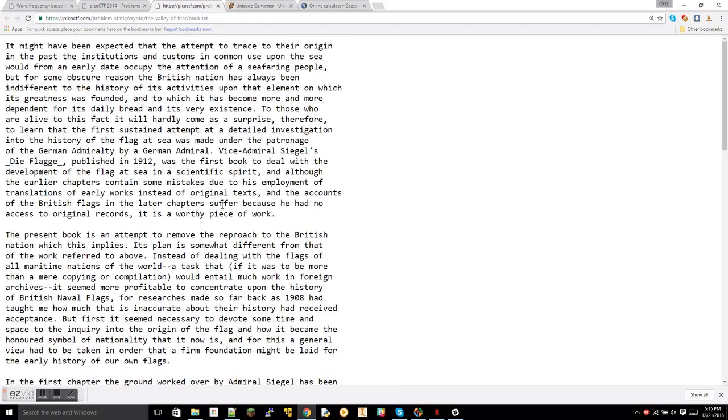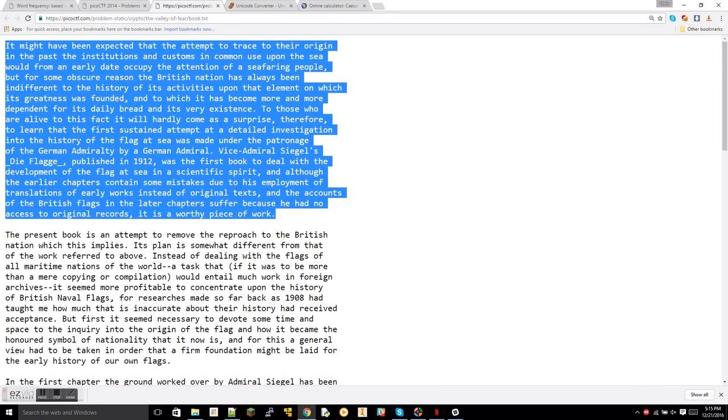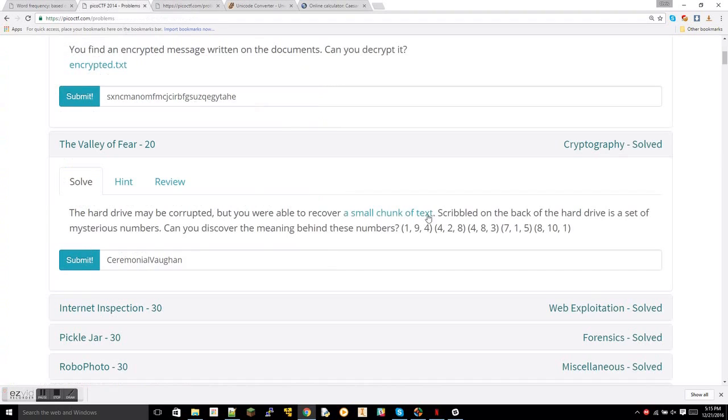And the text is organized into paragraphs like this. It gave away that each is going to represent a word. So my first theory is that the first number represents a paragraph, the second can represent either the line or the sentence, and then the third represents the word in that line or sentence.